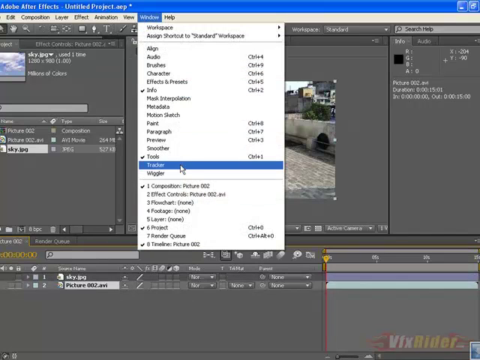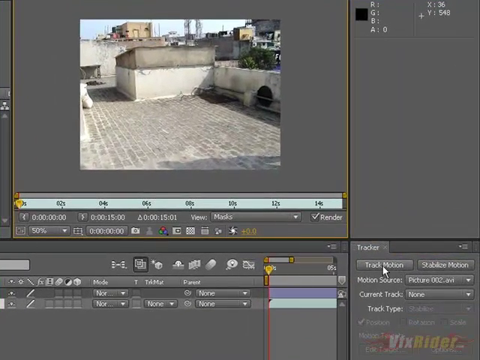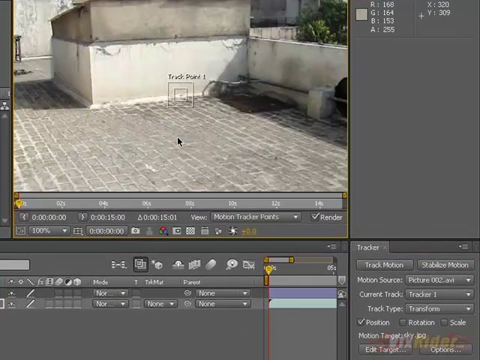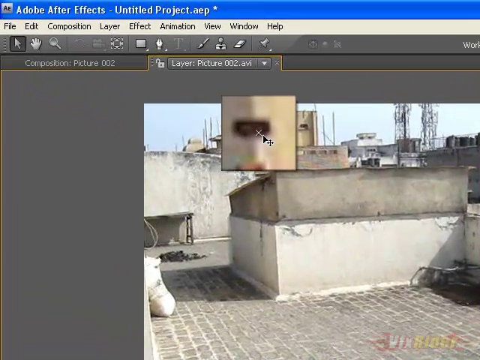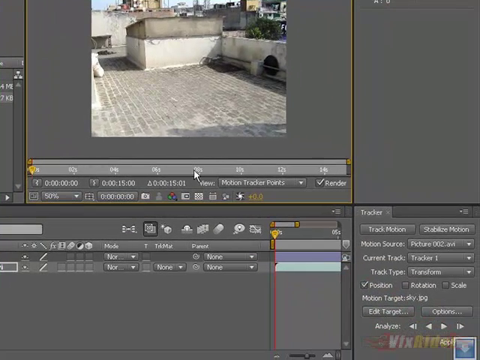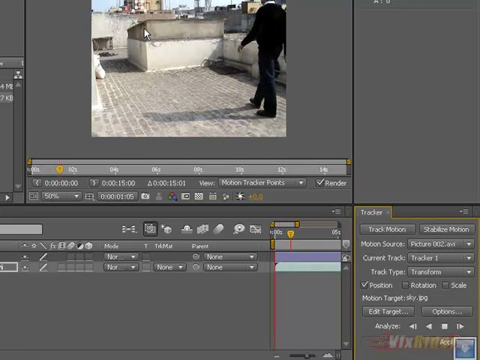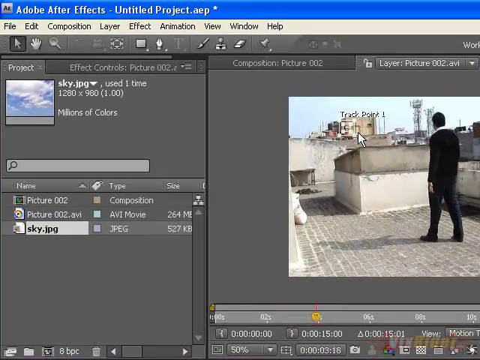So go to window and tracker. For motion source, pick this and track motion, and click on your tracking point and cling it to some good reference point in the footage, and now you have to hit this button and analyze forward, and let's see if your tracking point stays with the reference point or not.